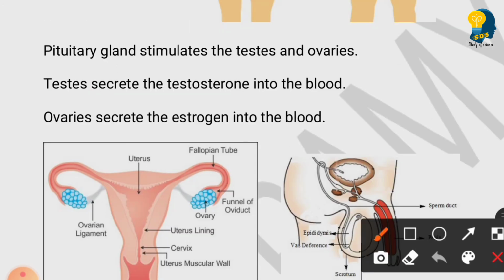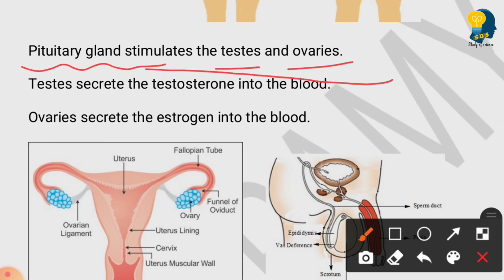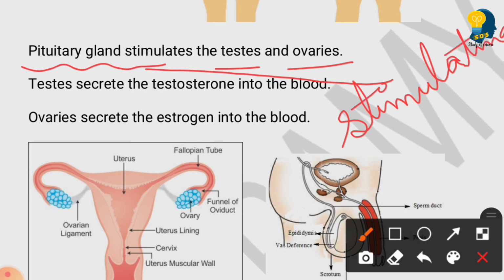So one main thing which you have understood is that the pituitary gland stimulates testes and ovaries. To stimulate the testes and ovaries, the pituitary gland releases the stimulating hormone, correct? So in the case of male, it releases the stimulating hormone, so that there is release of testosterone, and in the case of female, it releases the follicle stimulating hormone, so that there is release of estrogen.